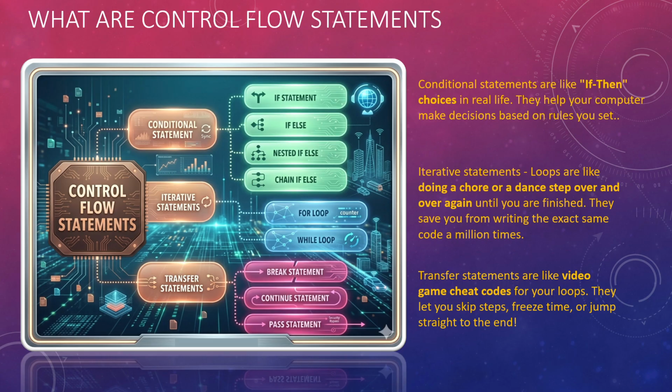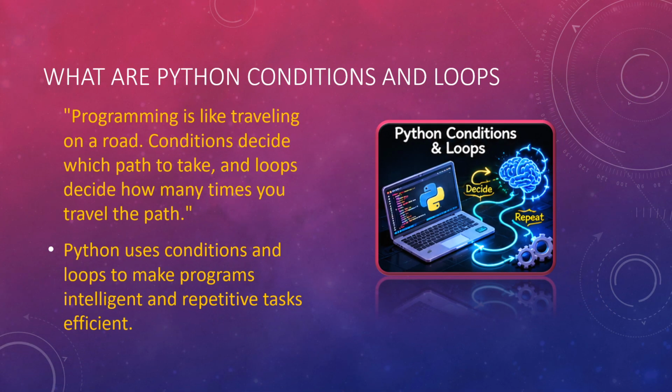Now we'll move on to our next slide, which is what are Python conditions and loops. The base of conditions: programming is like traveling on a road, as I just explained. There are two paths, and there is a box given to you.